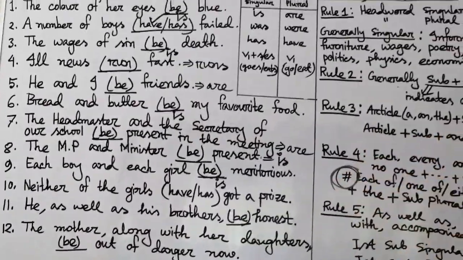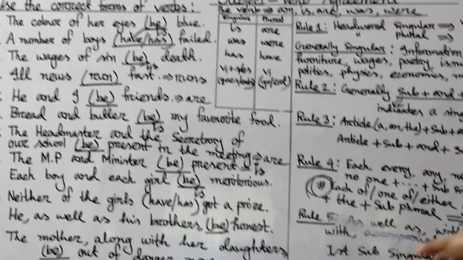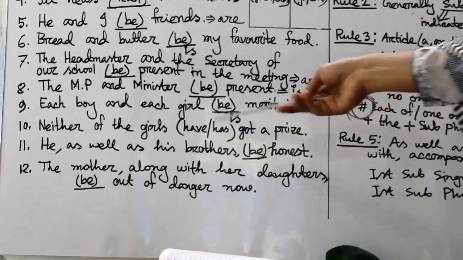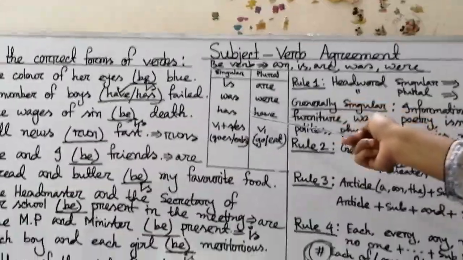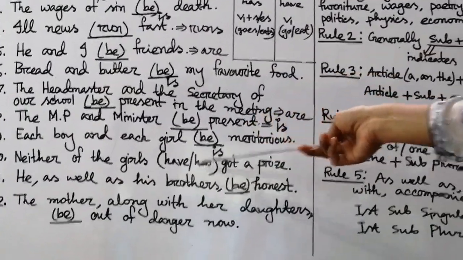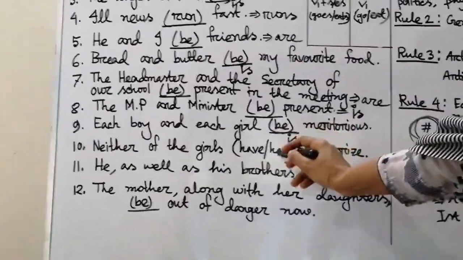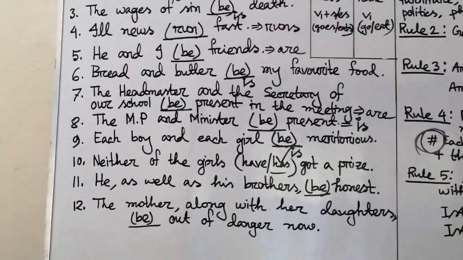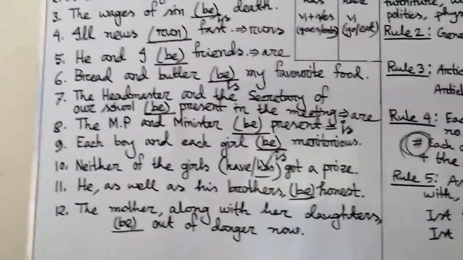Then what will be the correct answer, my dear students? Have or has? Yes, our verb will be singular, not plural. So we'll use has. What is a singular verb? You know, has is singular and have is plural. So we'll use has here. Neither of the girls has got a prize. Has will be our correct answer. And in this way you may practice.